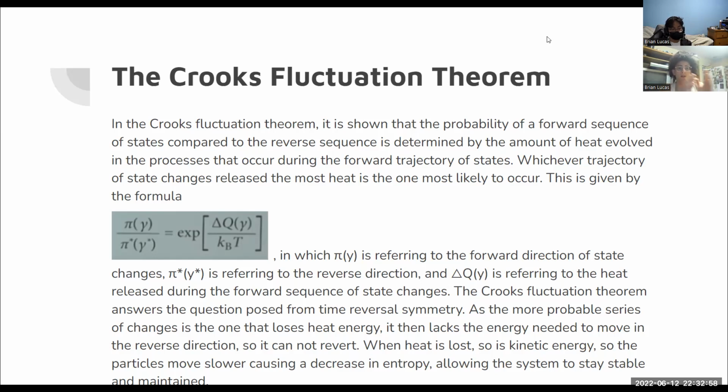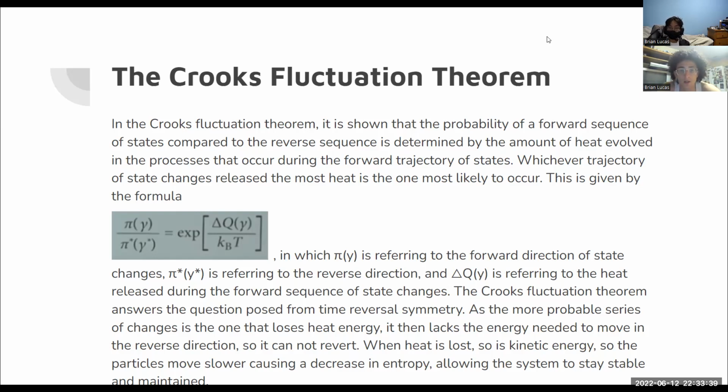So instead of A to B to C, it could be A to C to B or something like that. And whichever one releases the most heat throughout the changes is the one that will most likely happen in nature. So this is given by the formula: pi of y over pi prime of y prime is equal to exp, and then in the brackets is change in q of y over k_B times T, which is temperature. Where pi of y is referring to the forward direction of state changes, pi asterisk of y asterisk is referring to the reverse direction, and the change in q of y is referring to the heat release during the forward sequence of the state changes.